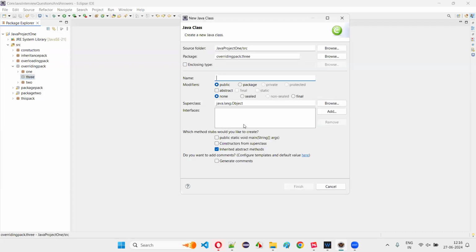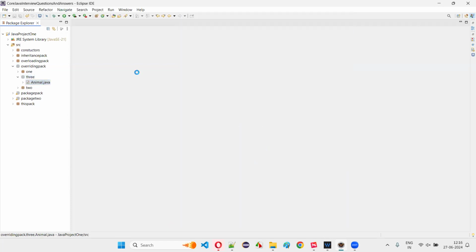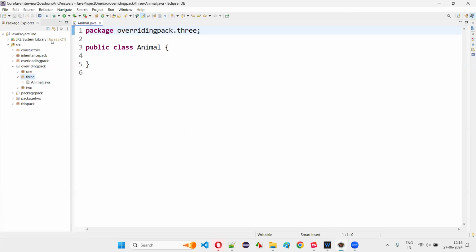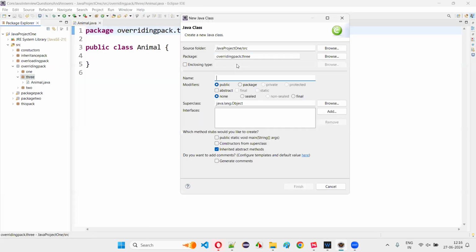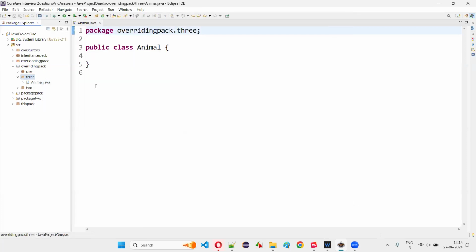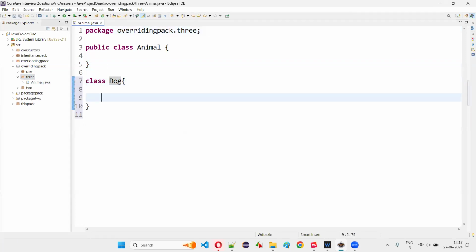I'll create an Animal class, click on finish, and then I'll create one more class, class Dog. Two classes I created, guys: one is the Animal class, the other is the Dog class.